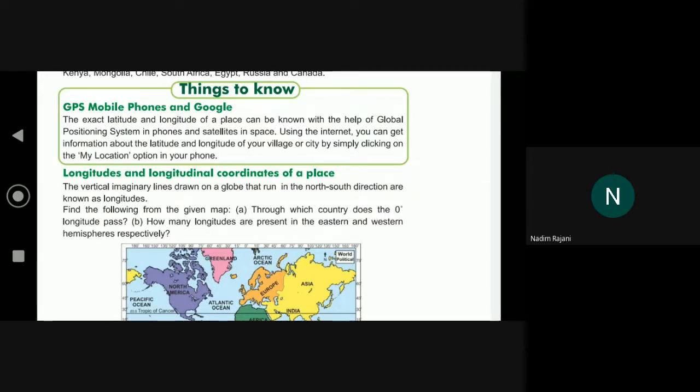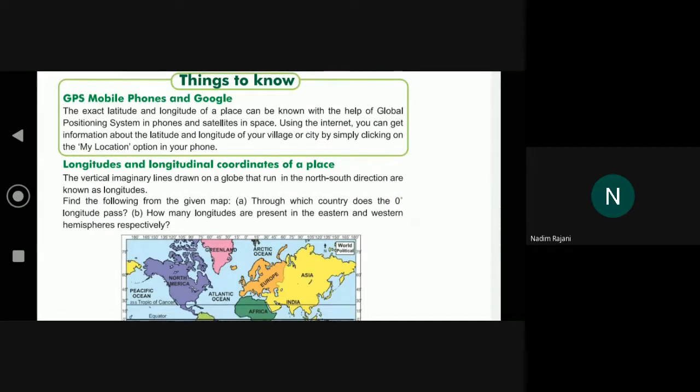Longitude and longitudinal coordinates of a place. The vertical imaginary lines drawn on a globe that run in the north and south direction are known as longitudes. Find the following from the given map. Number A. Through which country does the 0 degree longitude pass? Number B. How many longitudes are present in the eastern and western hemisphere respectively?